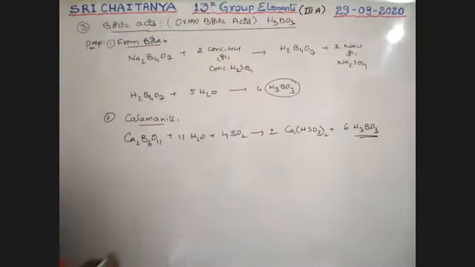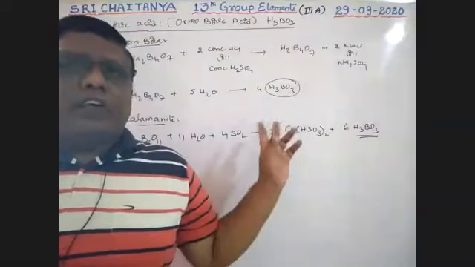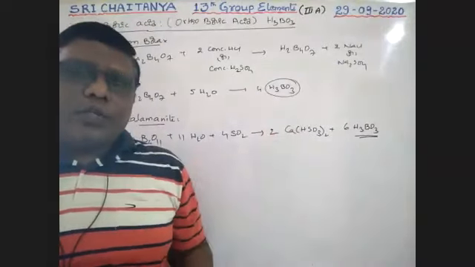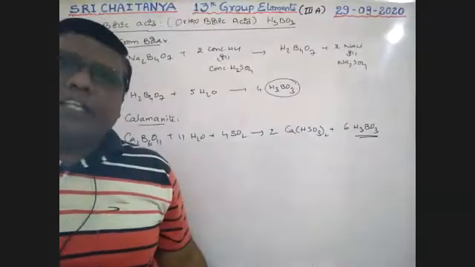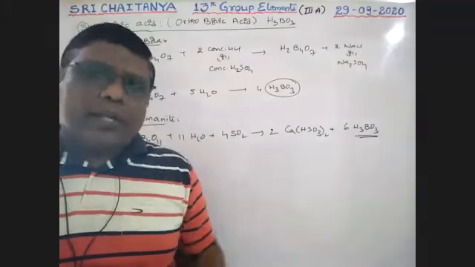So this is the way to prepare H3BO3, boys. The mechanism, a two-step reaction, we already covered, so that reaction is also used here. So finally H3BO3 is prepared like this. These are the most important preparation methods of boric acid.